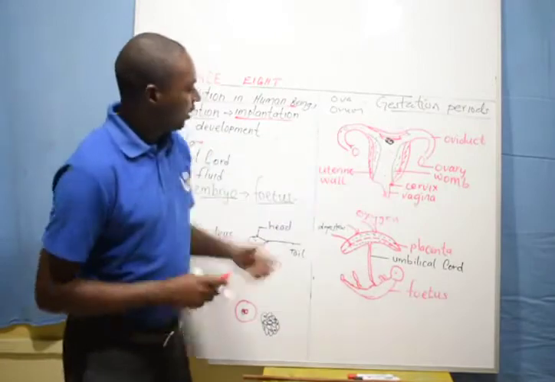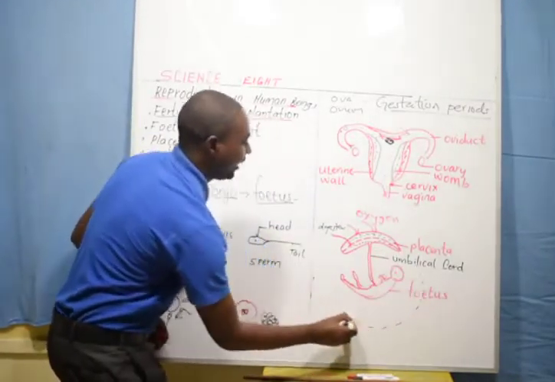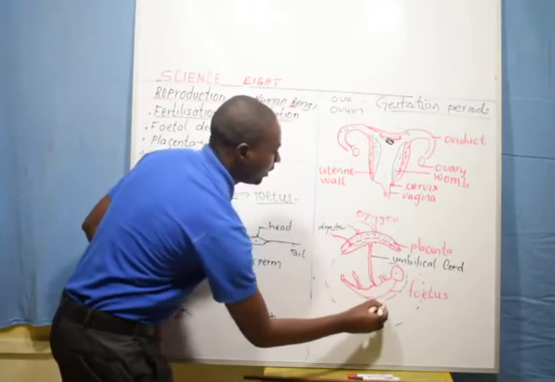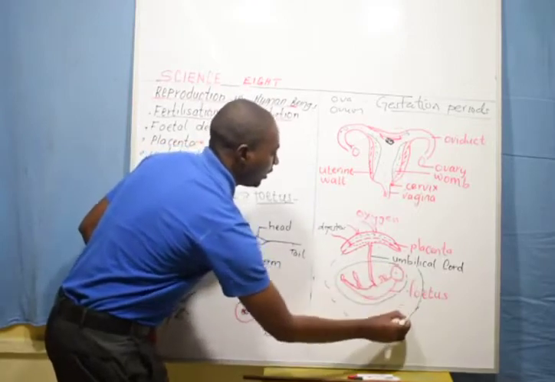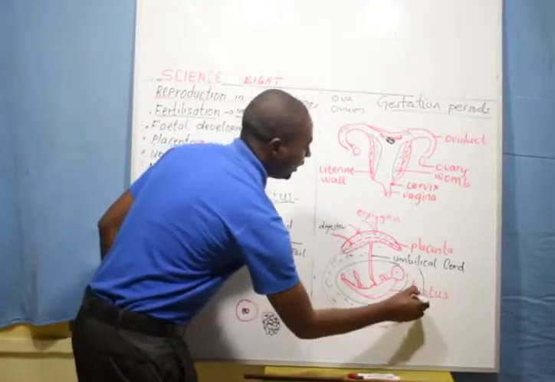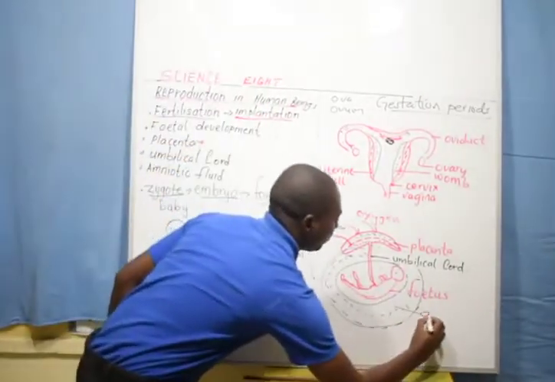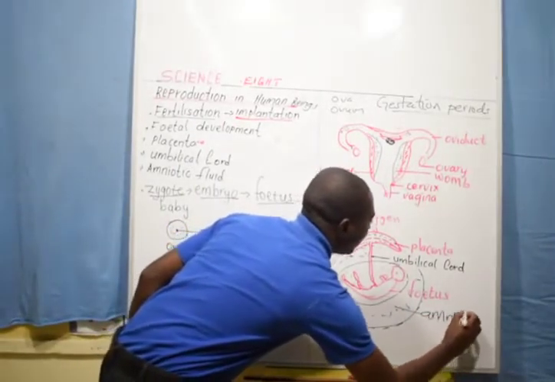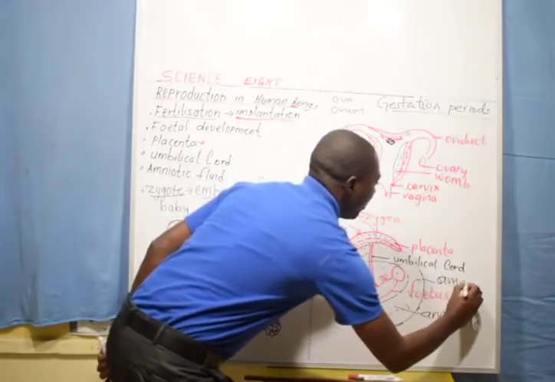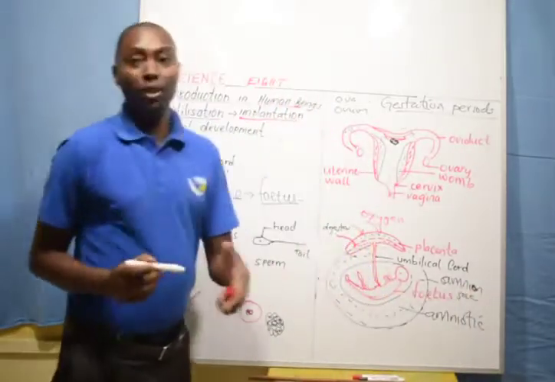Then the baby does not only have the placenta. Surrounding the fetus, there is another bag that looks this way. It has two parts, that way and this way. There is a fluid in between. The fluid that surrounds the fetus is known as the amniotic fluid, and the sac that holds it is known as the amnion sac. The amnion sac holds the amniotic fluid.